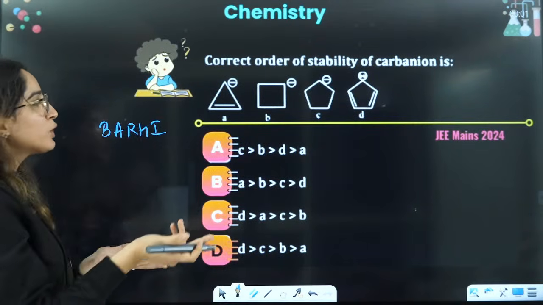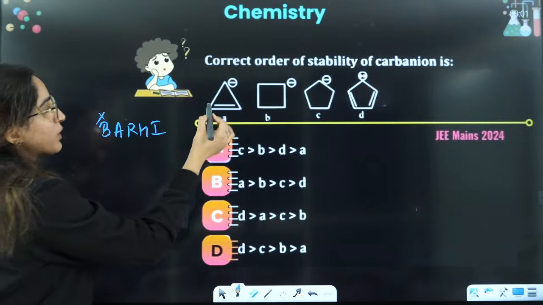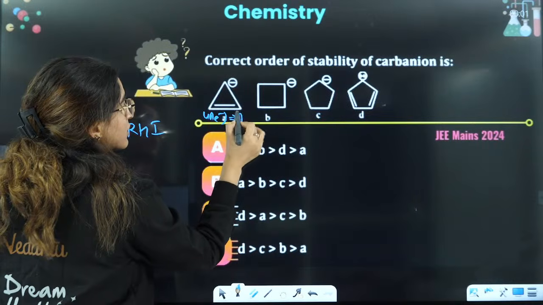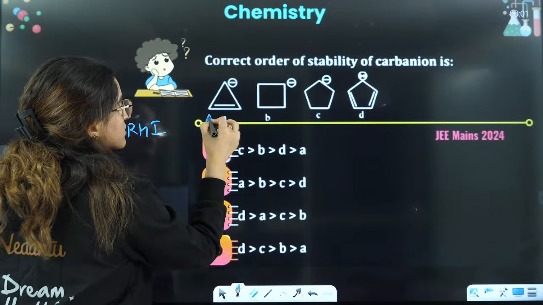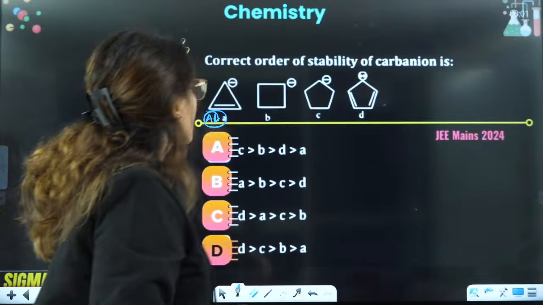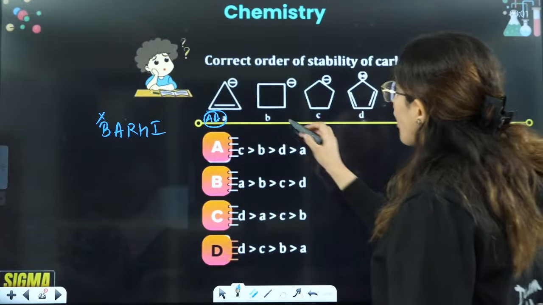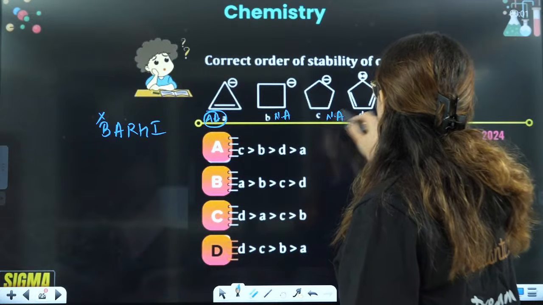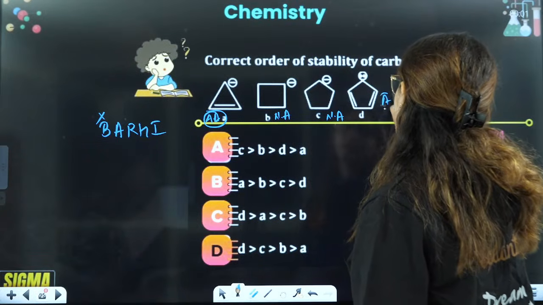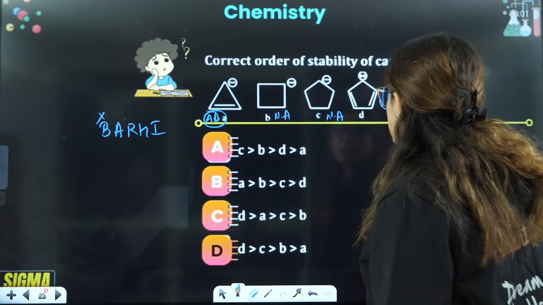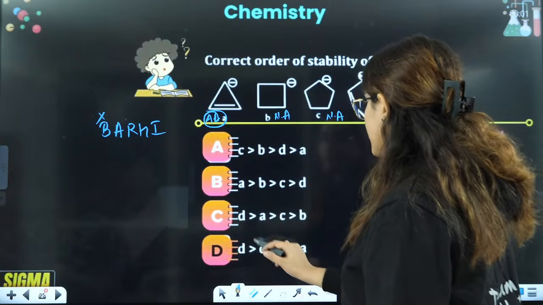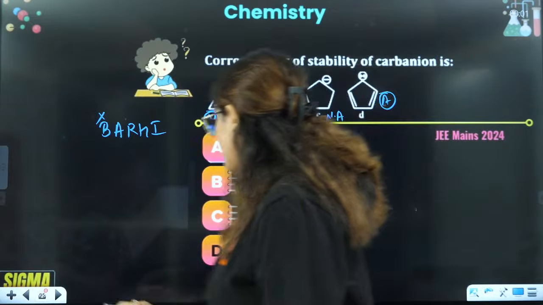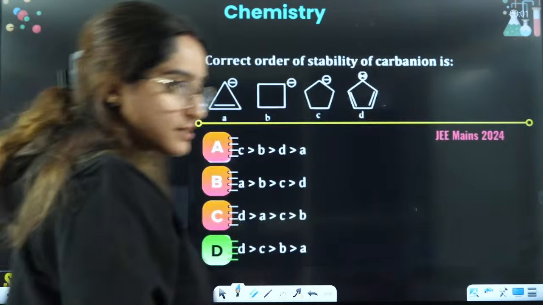See, back bonding you can't see, aromaticity you can see: 1, 2, 3, 4, but this is anti-aromatic in nature, right? So you can just write it here, this is anti-aromatic in nature. What about this one? This is non-aromatic in nature. This is also non-aromatic in nature. This is aromatic in nature. So you will say that D is maximum and A is minimum, right? So the answer will be D is the correct answer.